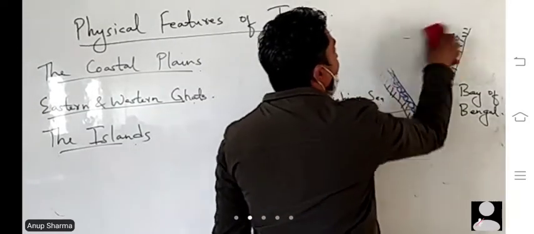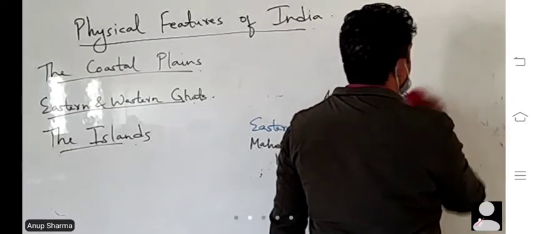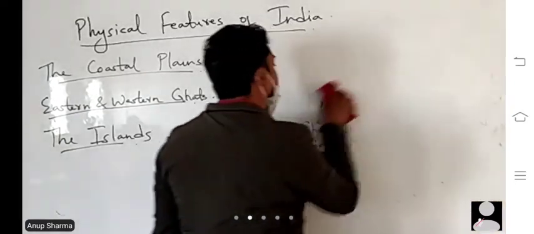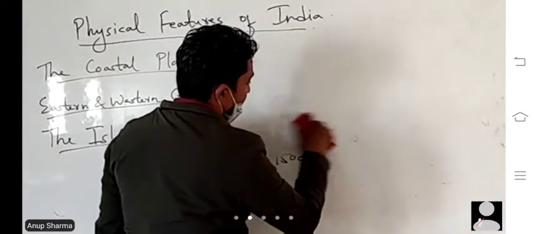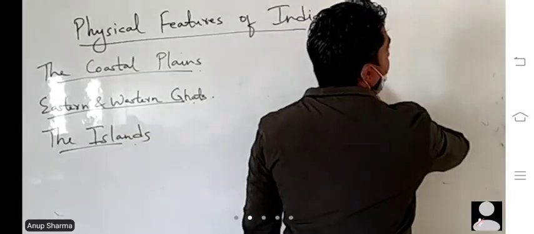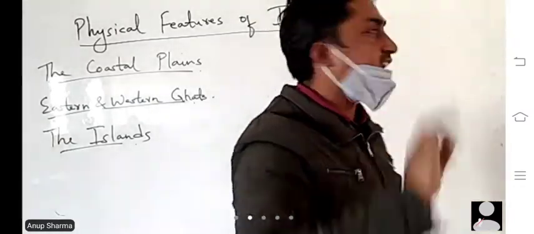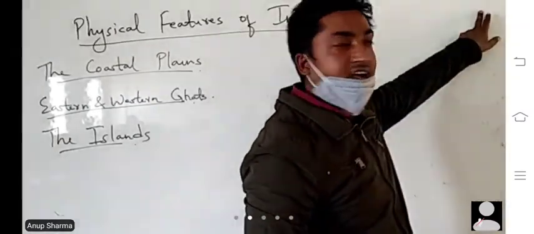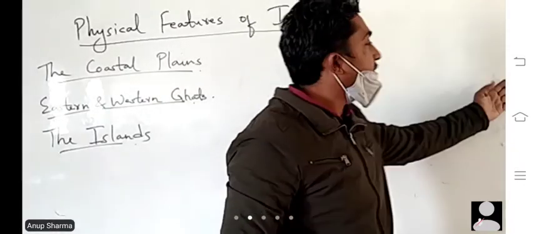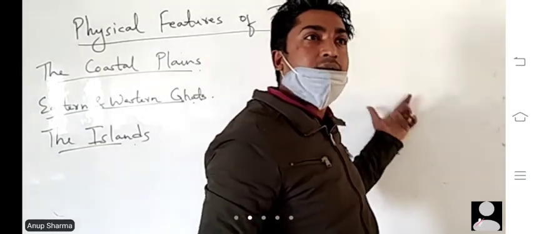A small piece of land surrounded by water from all its sides. And a peninsula is surrounded by water on three sides, as in the case of India: Bay of Bengal, Arabian Sea and Indian Ocean.